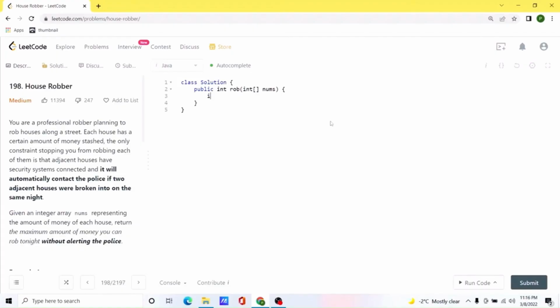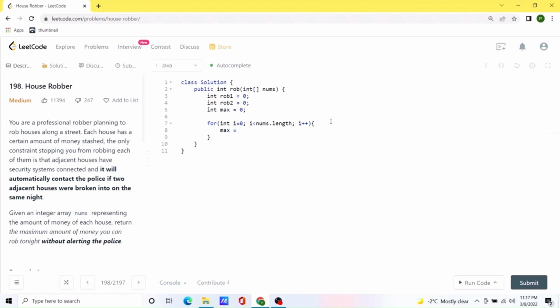Okay, let's create two elements. We'll name it rob1 and initialize it to 0, and we'll create a rob2. We'll also initialize it to 0, and we'll have another variable. We'll just name it max to keep track of the maximum element that we have calculated so far. And now let's run a for loop. Inside the loop, first of all, we'll calculate whether we have achieved the maximum value or not.